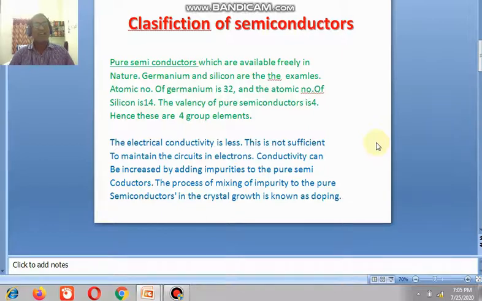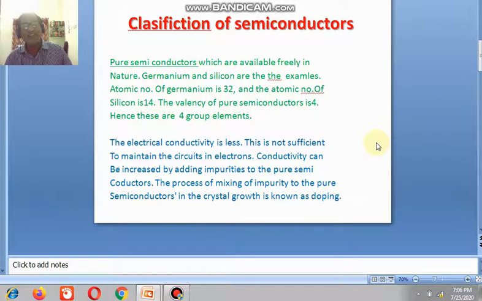The electrical conductivity of these pure semiconductors is not sufficient to maintain an electrical circuit, so we have to increase the conductivity of those semiconductors, because the amount of electrical conductivity is less. For that purpose, we increase the conductivity by adding impurity to the pure semiconductor crystal.